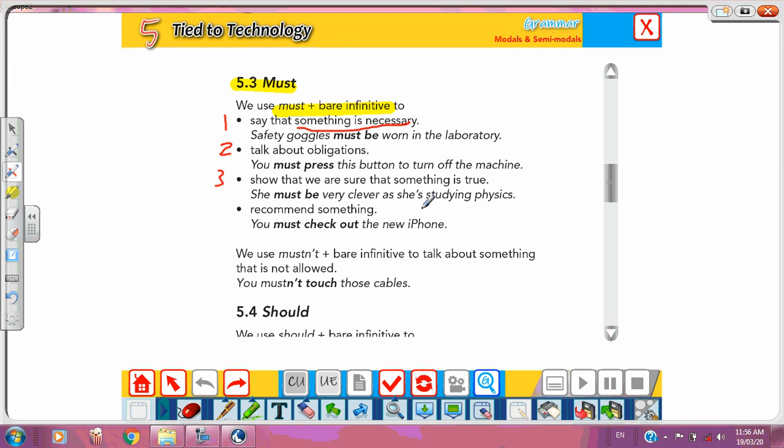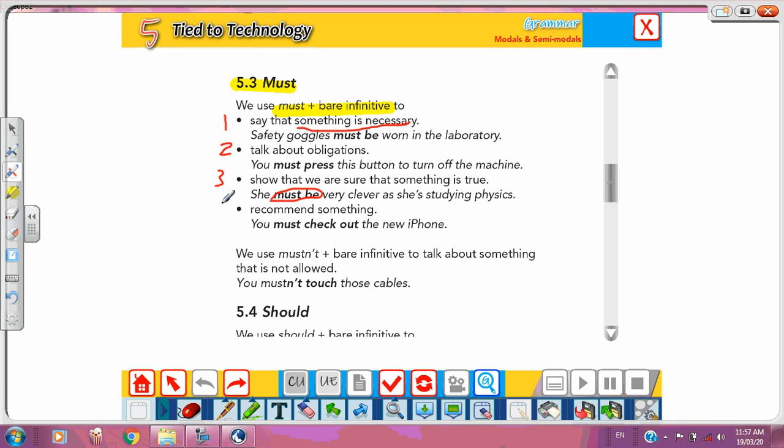So again, number one, something necessary, something very important, you should do it, or you must do it. Number two, obligations, instructions, rules, you have to do it. Number three, something that is true. Must be, we use it, must be clever.